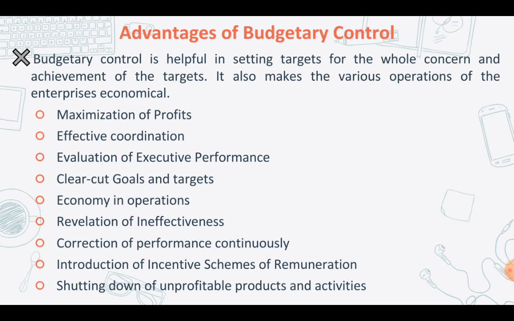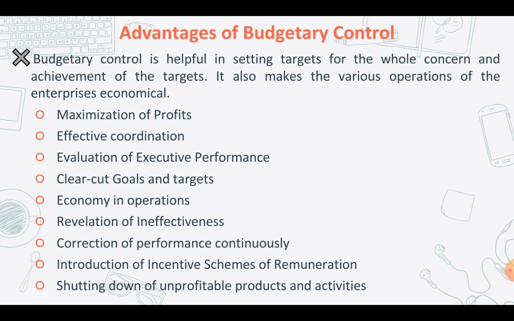And then the sixth point you have is revelation of ineffectiveness. Comparison of actual performance with budgeted performance will reveal the weak spots so that attention is going to be focused on them in order to improve the performance. Okay, because remember, in case of budget, we already have fixed targets. We have what we need to achieve, that is the budgeted performance, and we can compare the actual with the target, and then if there are any differences, we can focus attention in order to improve the performance.